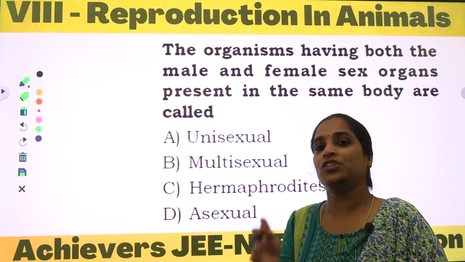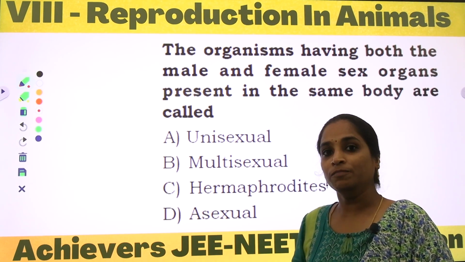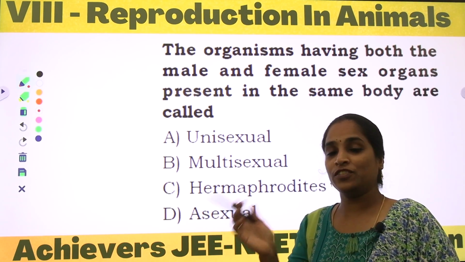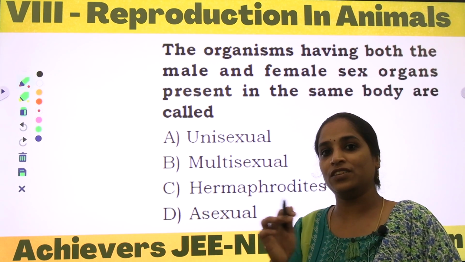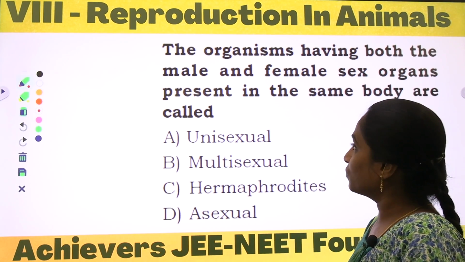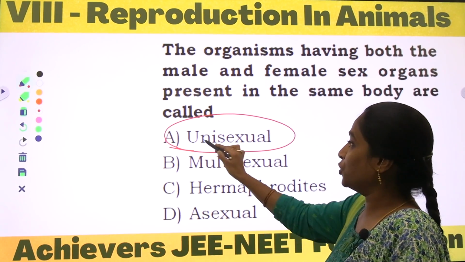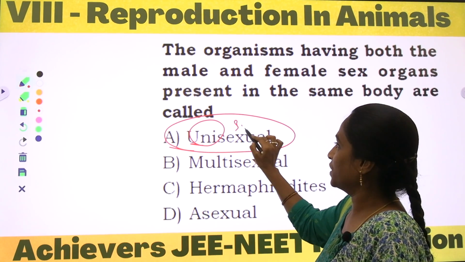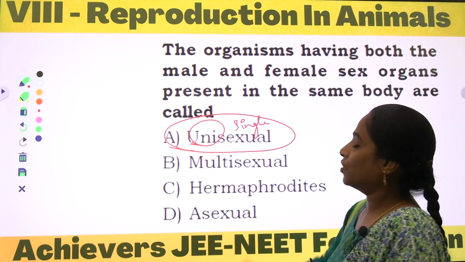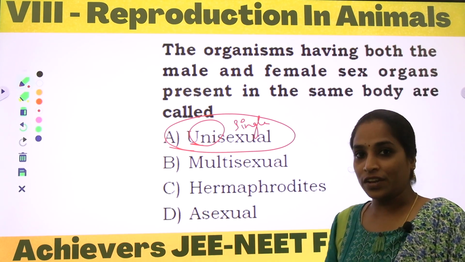Presence of androecium, along with the other two whorls, means it is a male flower, and presence of only the gynoecium, sepals and petals means it is considered a female flower, right? Those are the unisexual flowers. Uni means single, so a single reproductive organ can be seen in the organisms.